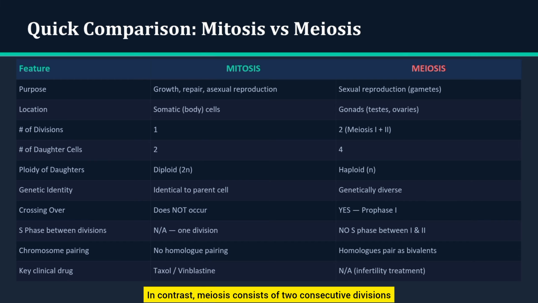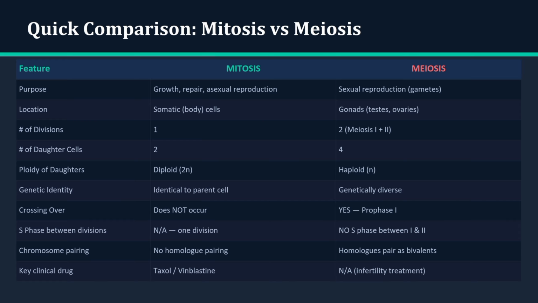In contrast, meiosis consists of 2 consecutive divisions and produces 4 haploid cells, each genetically unique. It occurs in the gonads to form gametes, and it introduces variation through processes like crossing over and independent assortment. Another key difference is in chromosome behavior.